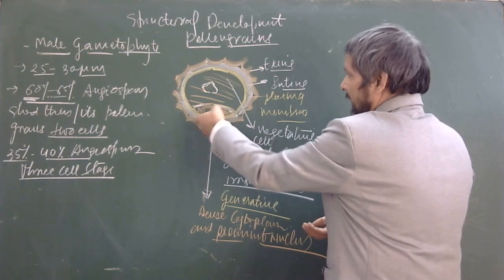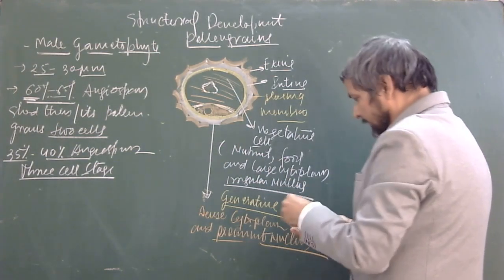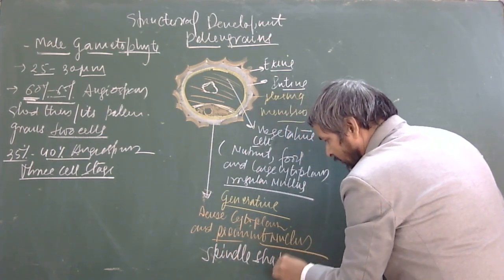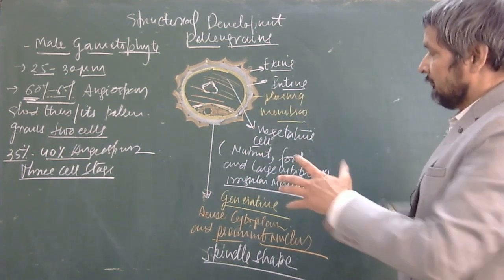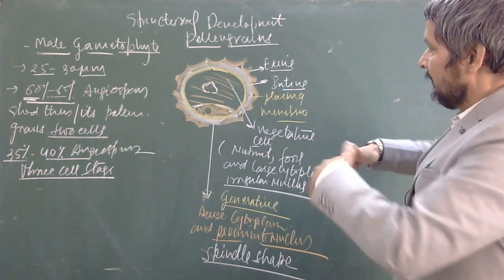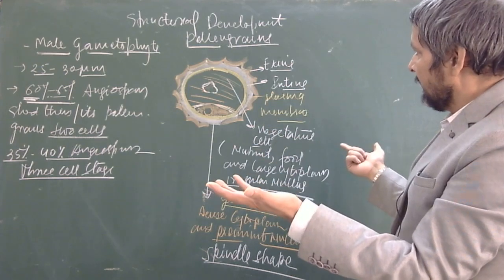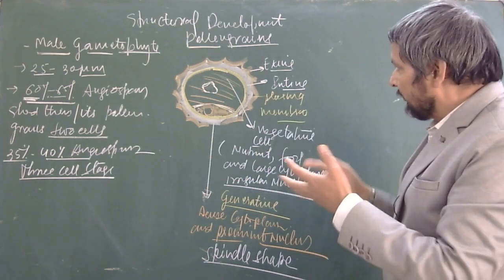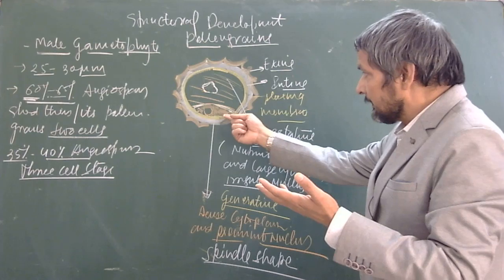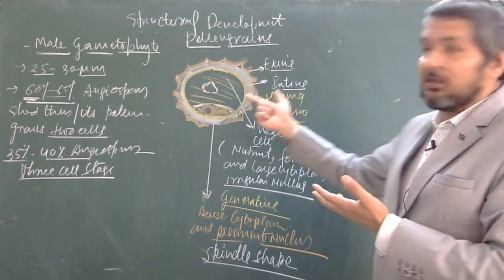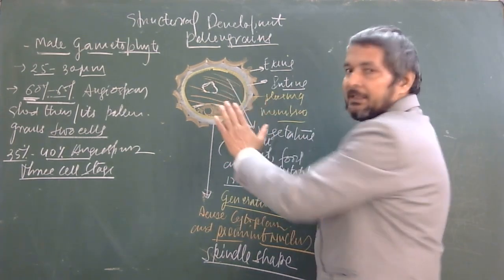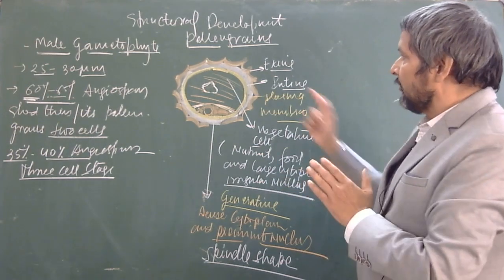And the whole generative cell is a spindle cell. So this is a spindle cell. You must remember: the larger cell is the vegetative cell. The cytoplasm occupies more than 3/4 of the volume of the pollen grain, and the smaller cell is the generative cell, spindle in shape, its cytoplasm is very dense, and the nucleus is very prominent and even. In this way you can differentiate between these two cells inside the typical angiospermic pollen grains.